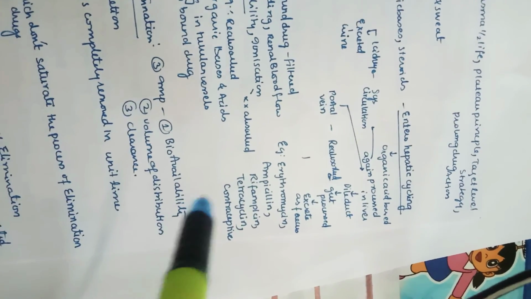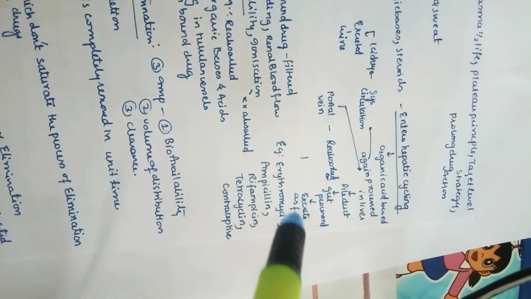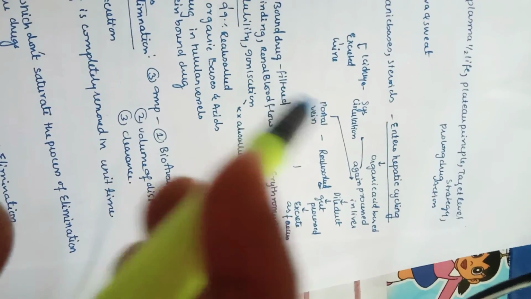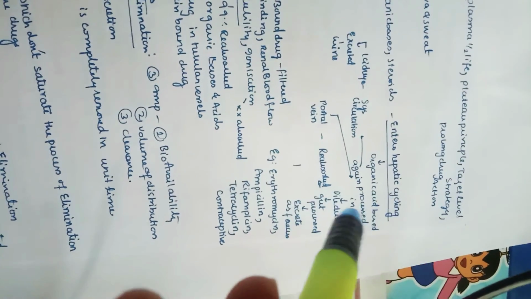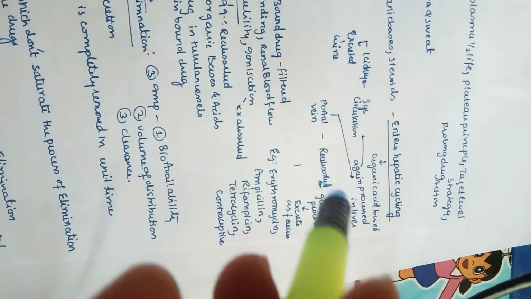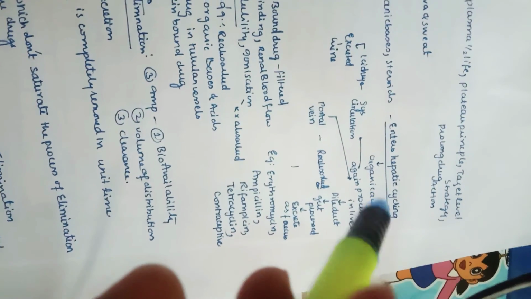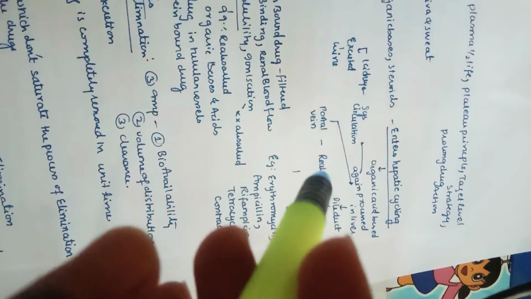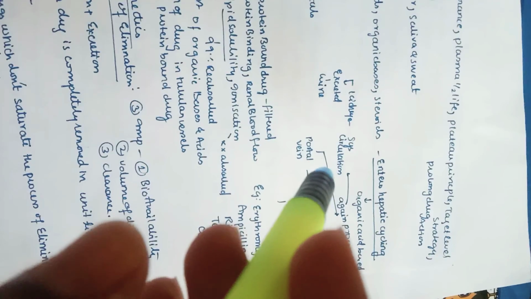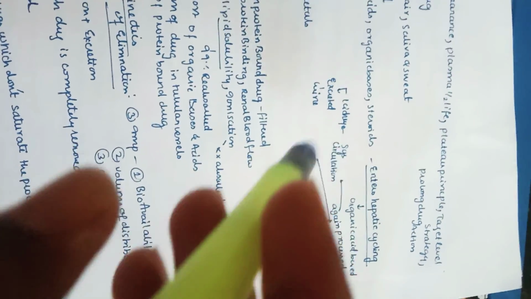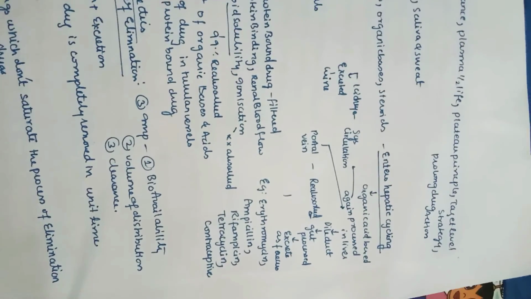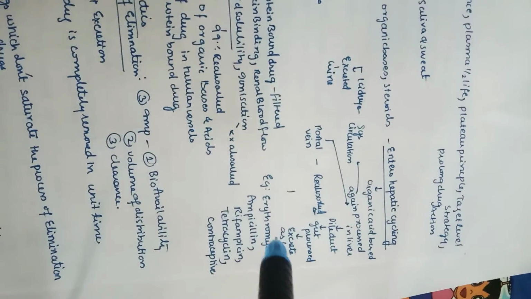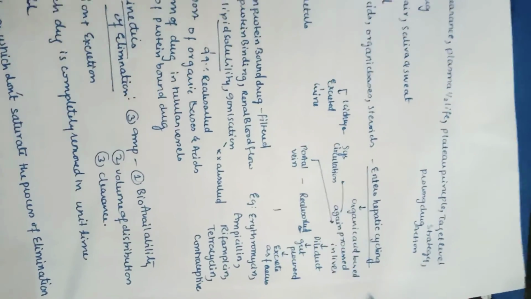But here is a twist: from the gut, the processed drug may again get reabsorbed into the portal vein, reaching the liver again, where it is processed again. Now from the liver it doesn't enter the bile duct but deviates its pathway, and the processed drug enters the systemic circulation, from there enters the kidney, and is excreted as urine. This is how enterohepatic cycling works: some part is excreted as feces and some part is excreted as urine in the same enterohepatic cycle system.